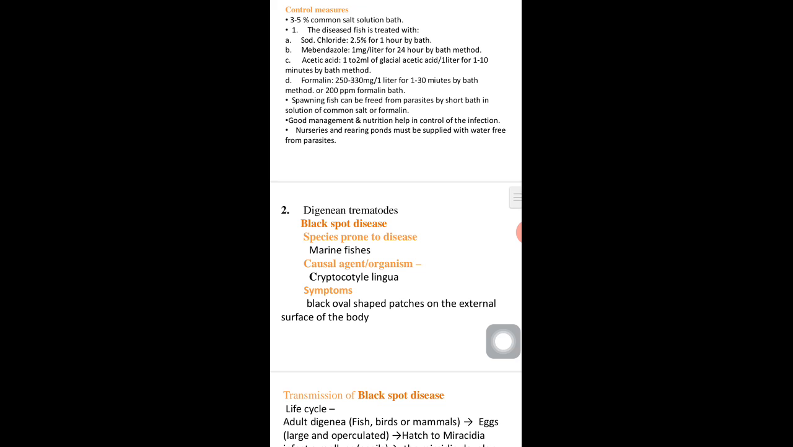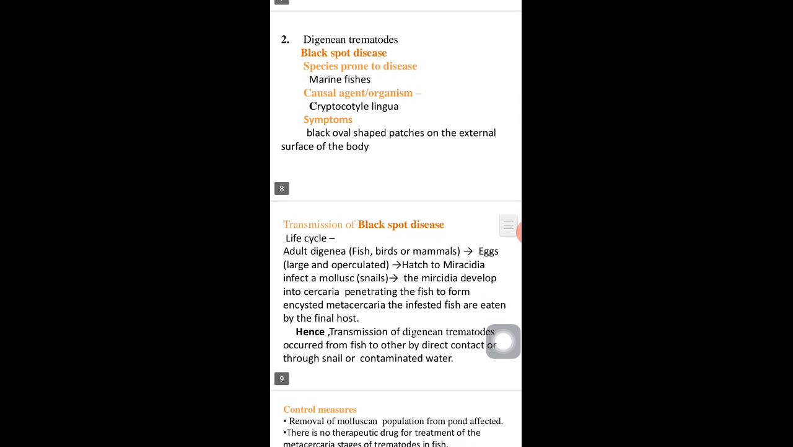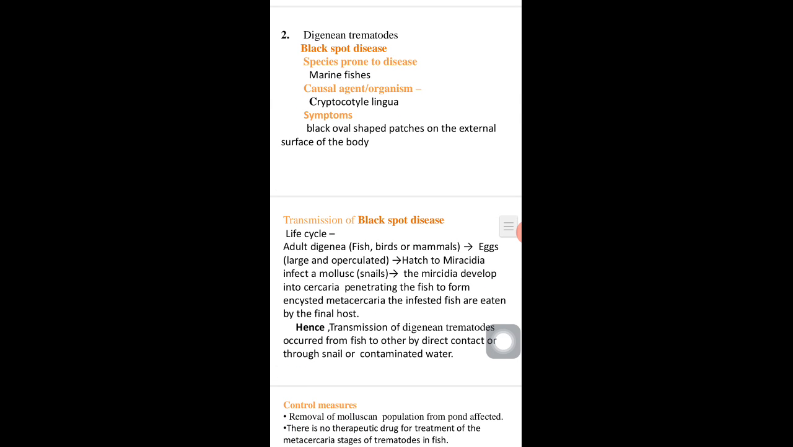Spawning fish can be freed from parasites by a short bath in a solution of common salt or formalin. Next, good management and nutrition help in control of infection. Next, nurseries and rearing ponds must be supplied with water free from parasites. Second, digenean trematodes. It includes black spot disease.